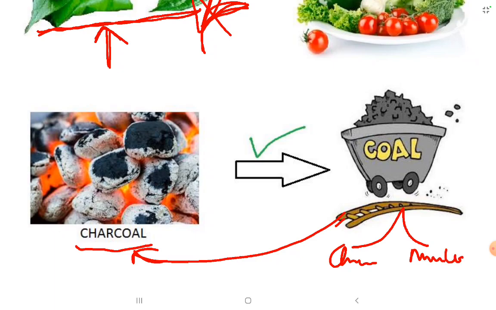So this was the technical or scientific definition given by that person. The court said that we will not see the scientific definition. We will see whether in popular sense charcoal is considered as coal or not. So in popular sense, yes, the charcoal is considered as coal. So the government can impose tax on charcoal as coal.